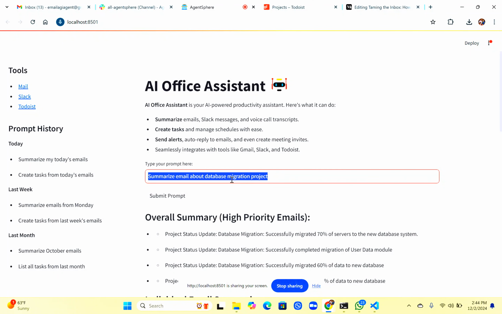What does it mean? For example, when I wake up in the morning and start my work, I have tons of emails and I want to plan my day by looking at my inbox. So I can say, "Plan my day." Now it will plan your day. When I say plan my day, what happens when I click on submit prompt?